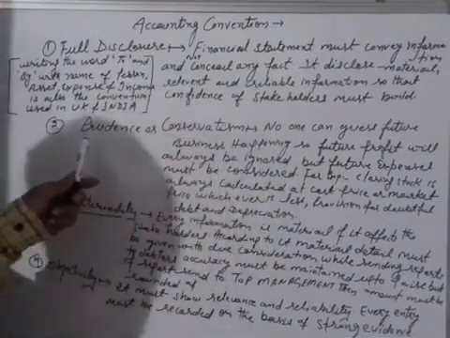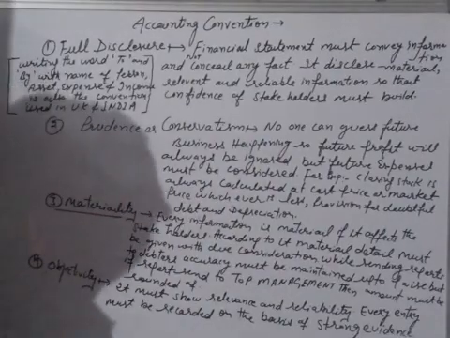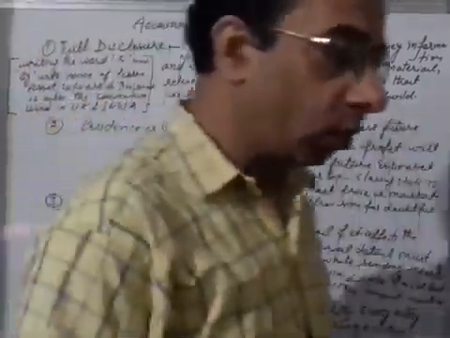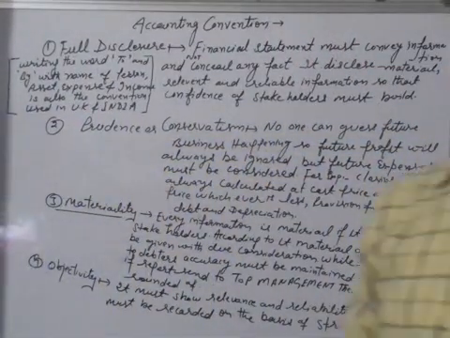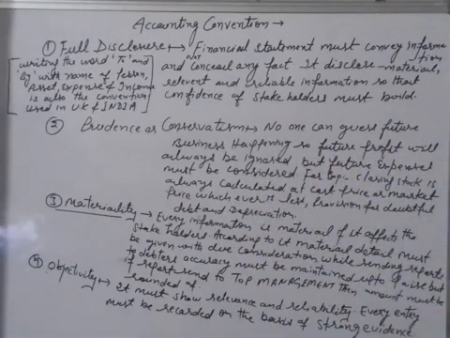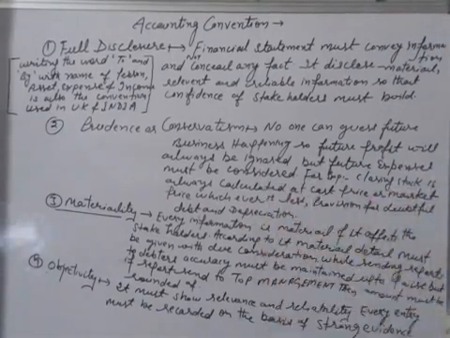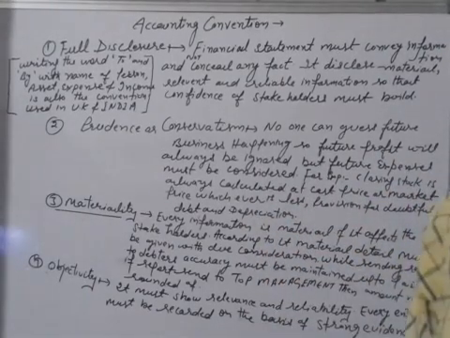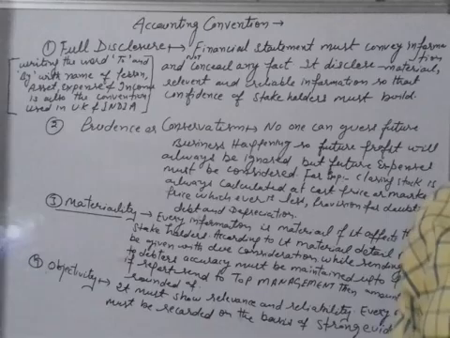Second is prudence or conservatism. Students, the prudence or conservatism convention basically tells that no one can guess future business happenings, so future profit will always be ignored, but the future expenses must be considered. So we cannot predict the future events of the business, so we should always ignore the future profit and always consider the future expenses.